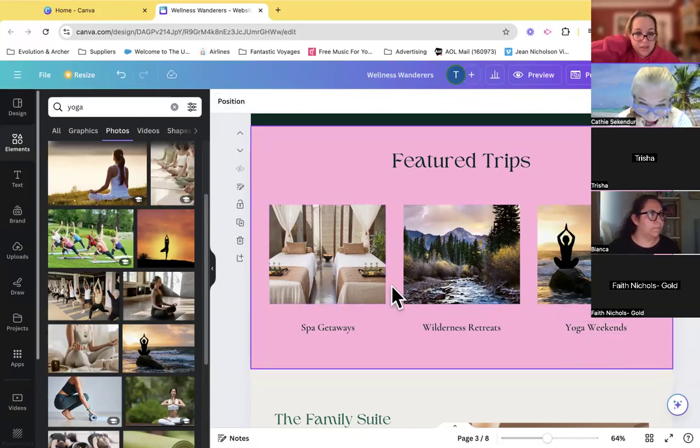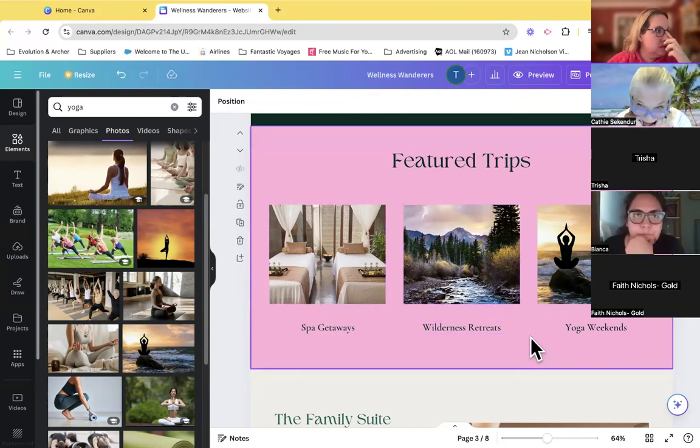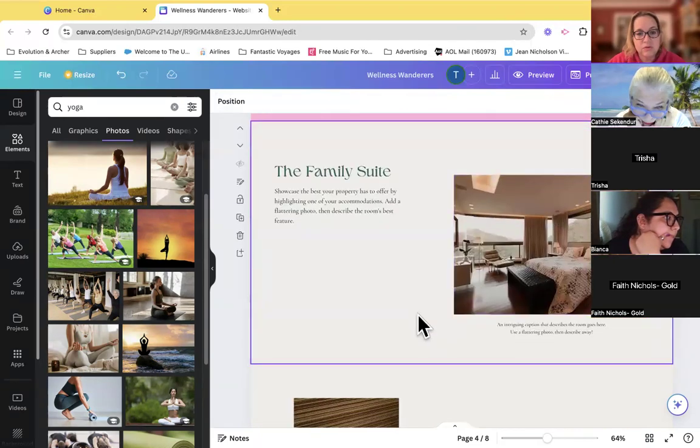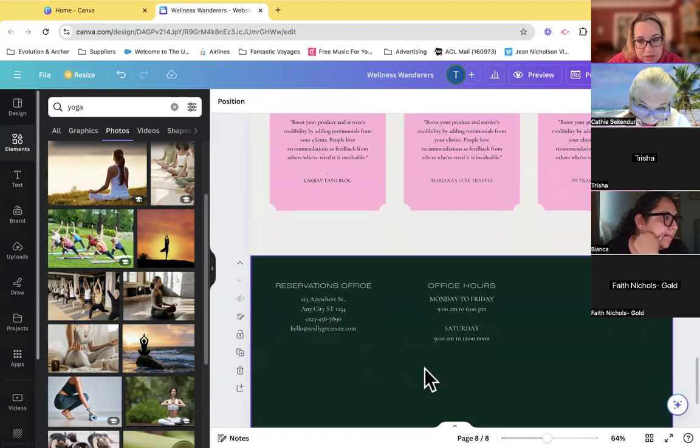You can use any of the templates you want. Does this make sense as far as how I would take a template and make it my own for my business? Right. So some of this is just playing around with it, honestly. You don't have to feel like you know exactly what you're doing.